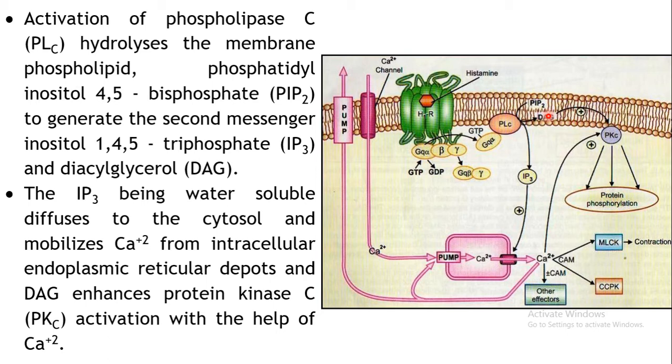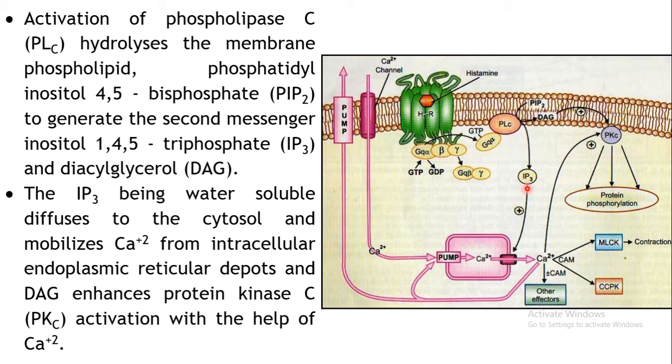Okay, so two second messengers are generated. That is inositol 1,4,5-triphosphate, known as IP3, and the second one is diacylglycerol, DAG being the accepted short form for that. So these are the two second messengers which are generated. Now these two second messengers will carry the signal in their own way.